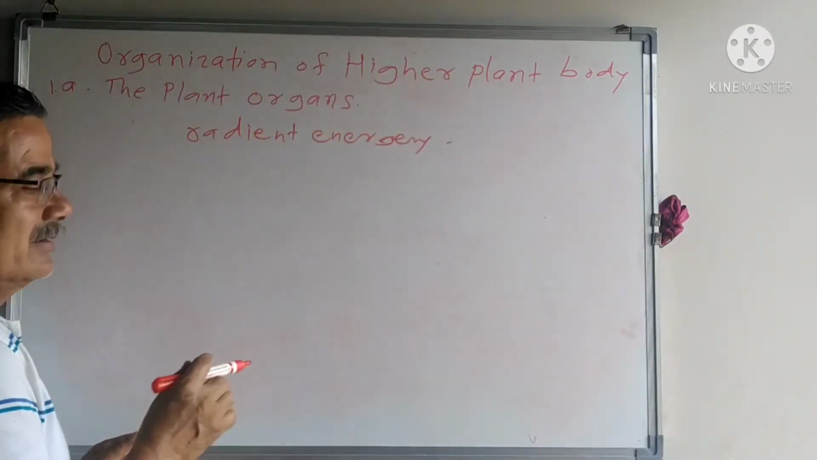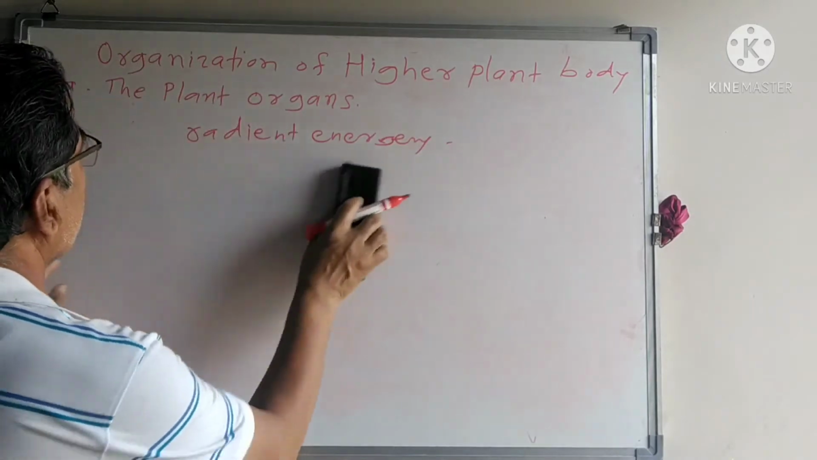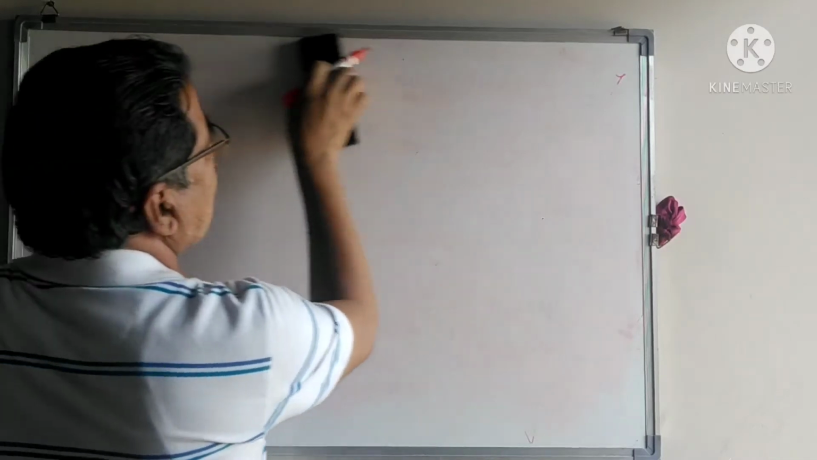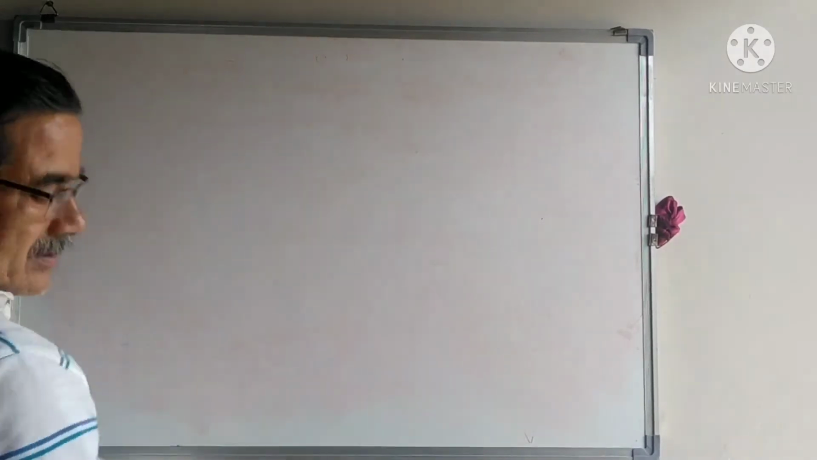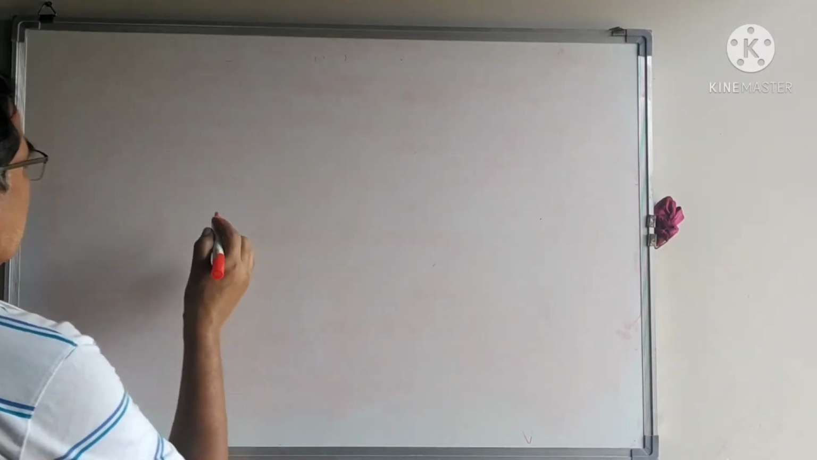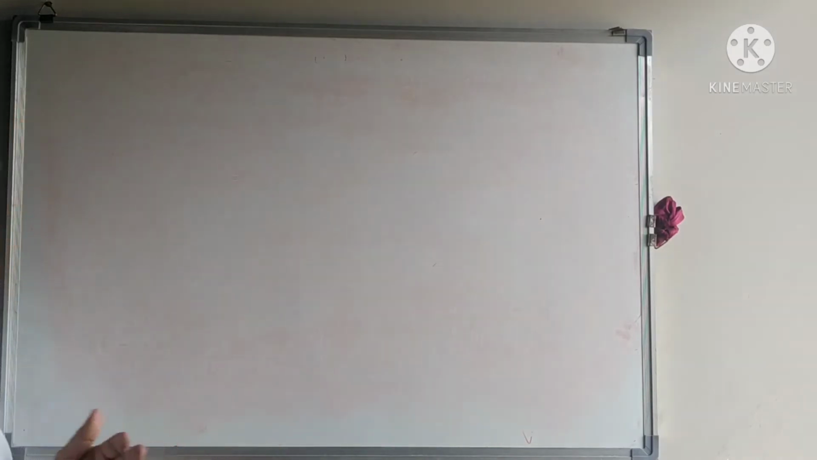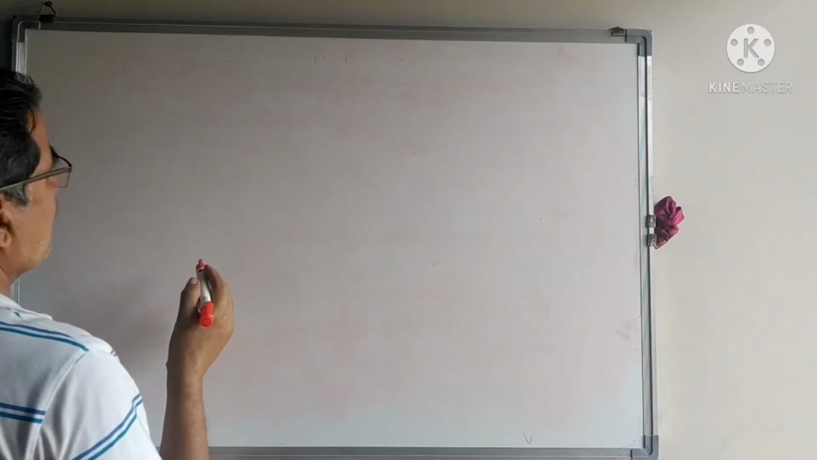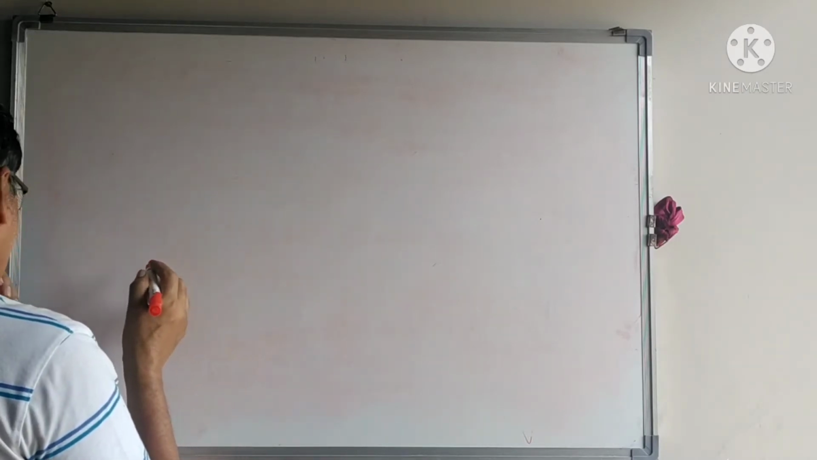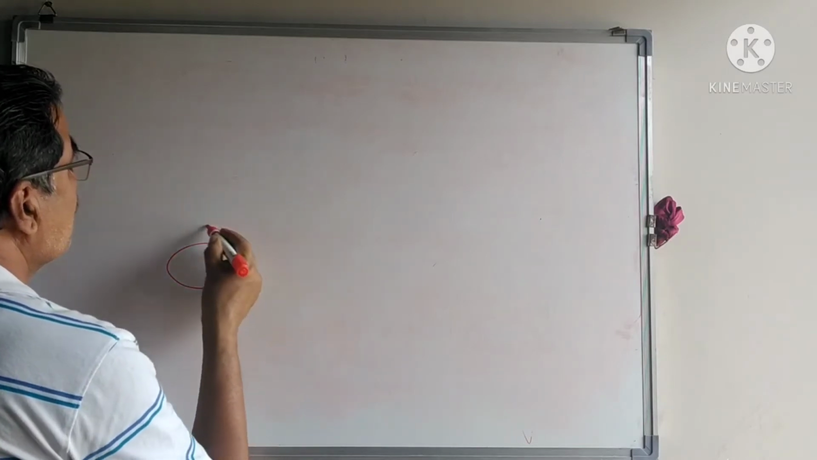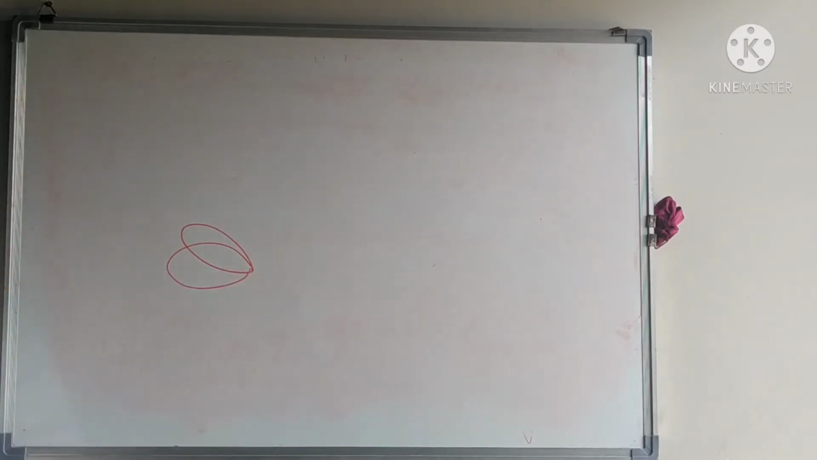Here, the seed germinates. After harvesting, seeds become dry. It takes some duration, and after that duration, when sown, or naturally, the seed germinates. We are going to see one example, the dicot seed. This dicot seed germinates.